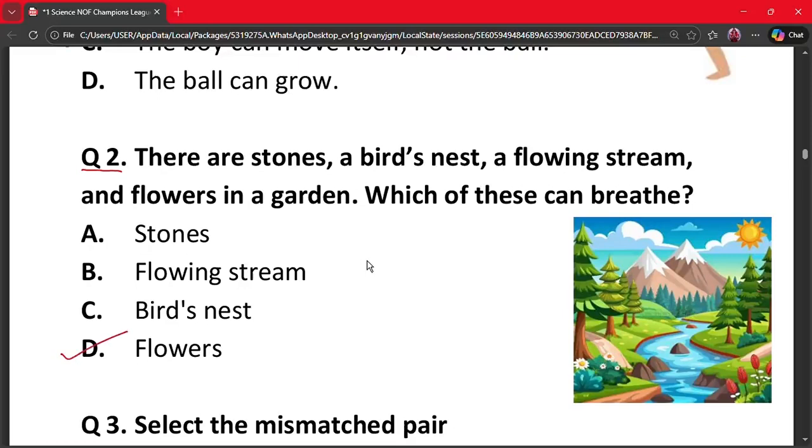Breathing is a feature of living things. Flowers are living parts of the plant and breathe through tiny pores. Stones, streams, and nests are non-living and do not breathe. Hence, option D is the correct option.